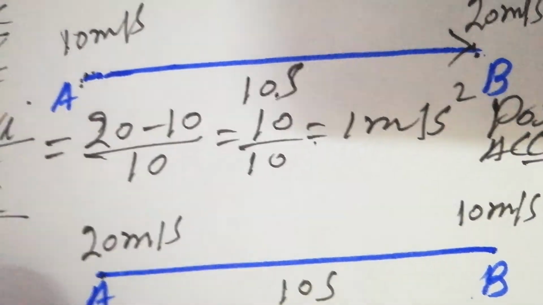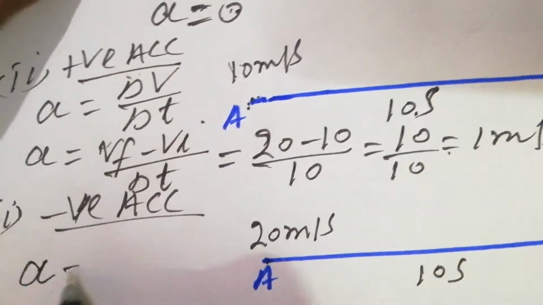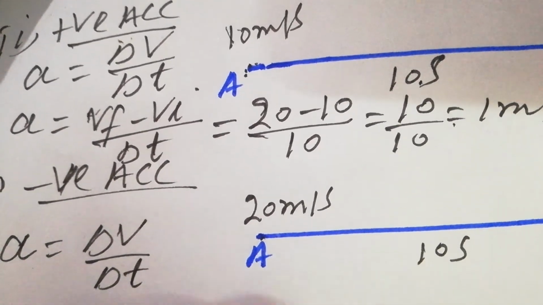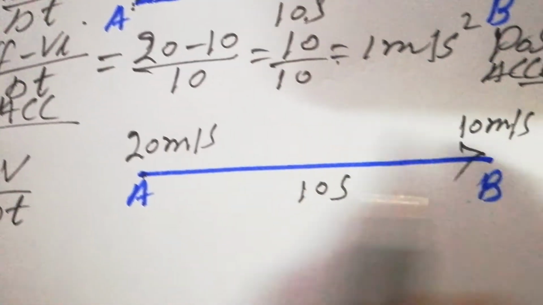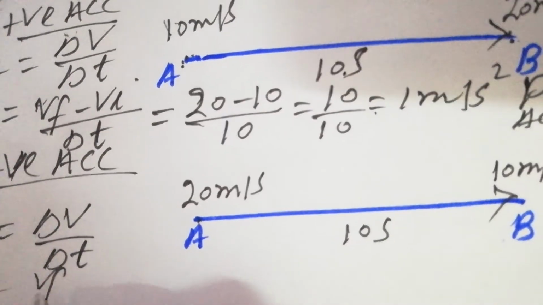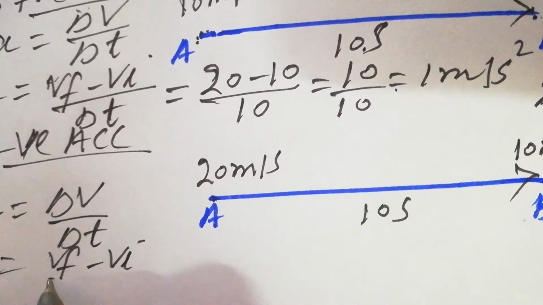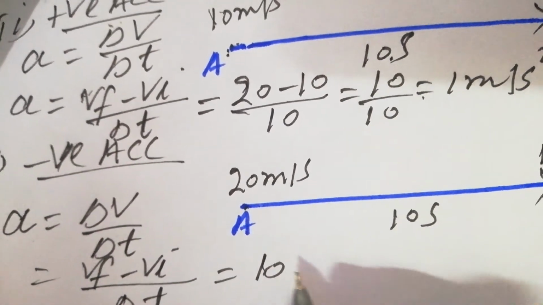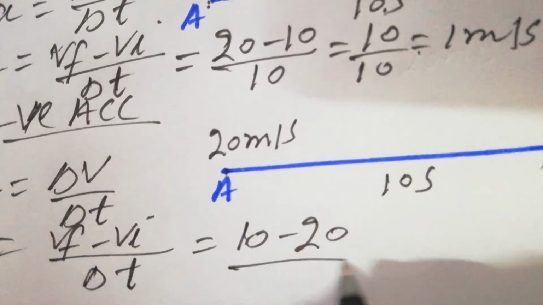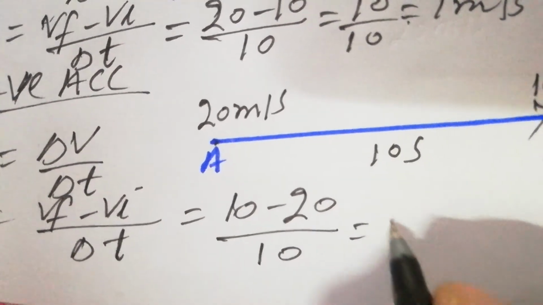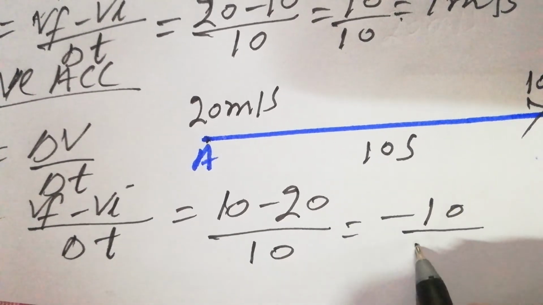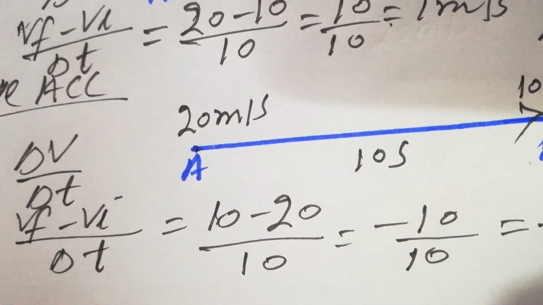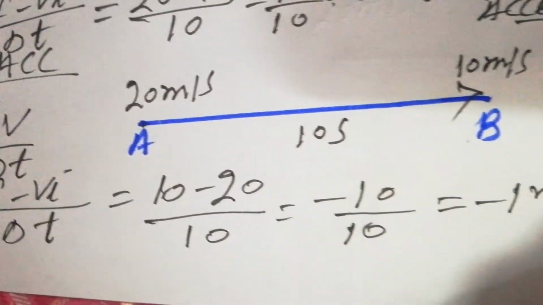So in this case, the acceleration is delta v over delta t. Inserting the values, that is Vf minus Vi divided by delta t. The value of Vf is 10, the value of Vi is 20, and it's divided by 10, which comes to minus 10 divided by 10, and you get minus 1 meter per second square.